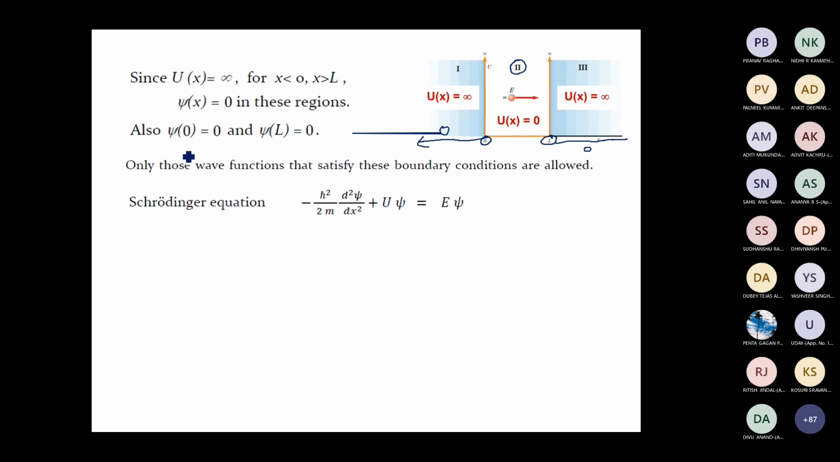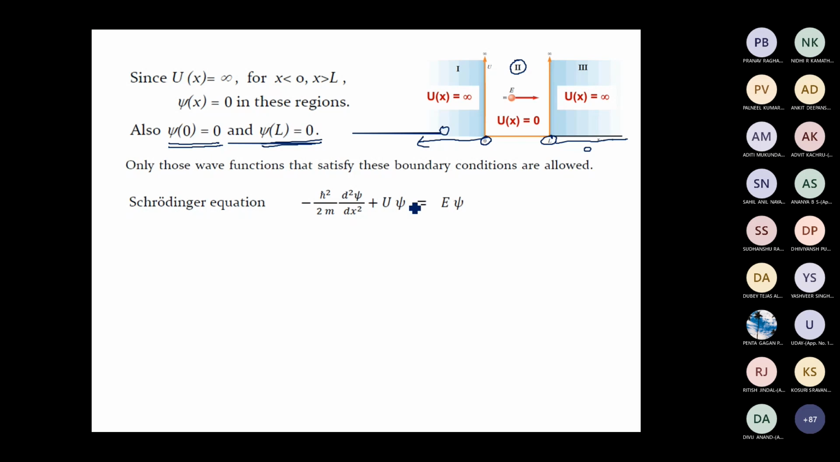The boundary conditions which we will use to solve the Schrodinger equation for this particular problem are psi of 0 must be equal to 0, and psi of L must be equal to 0. This comes from the continuity property of the wave function. So this Schrodinger equation has to be solved using these two boundary conditions. That is, the wave function at these boundaries must be equal to 0 because the wave function is 0 beyond this boundary, and because of continuity the wave function must be 0 at these two boundaries, at x equal to 0 and x equal to L.